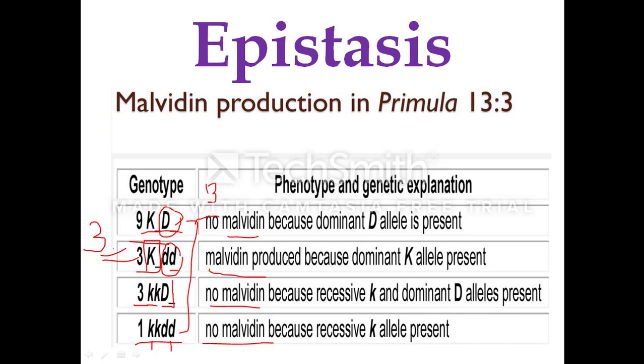But 3 are producing the pigment. So the ratio is 13:3. They produce the malvidin only in the 3 plants out of the 16 combinations. This is the example of the interaction of genes wherein you will end up with the phenotype of 13:3 ratio. This interaction is called epistasis. You should remember what is epistatic gene, what is hypostatic gene, and how the malvidin production will bring the ratio of 13:3. I hope you understood this session. Thank you.